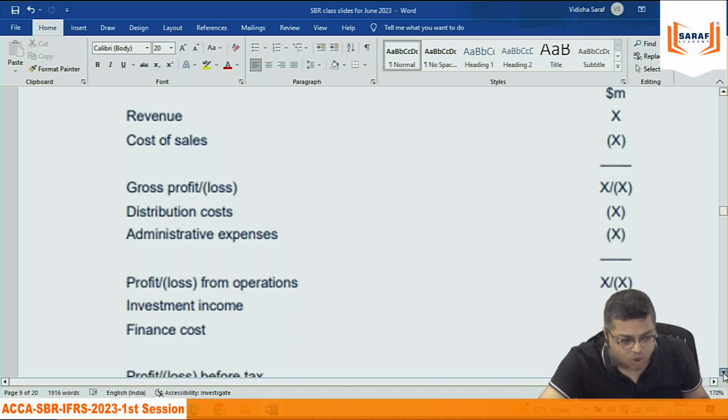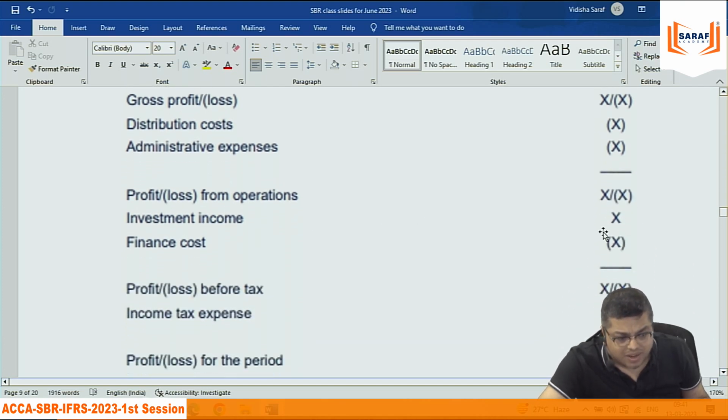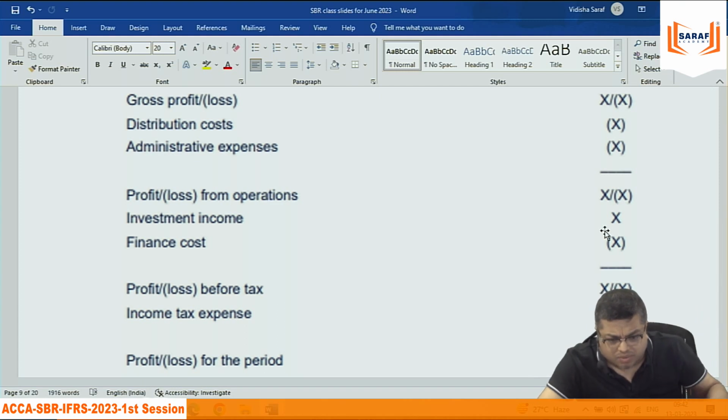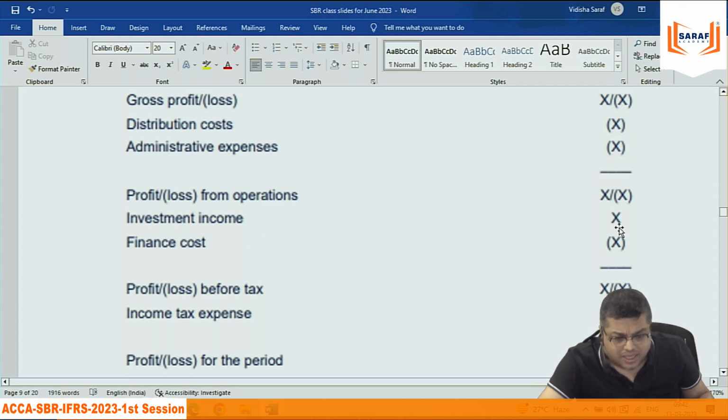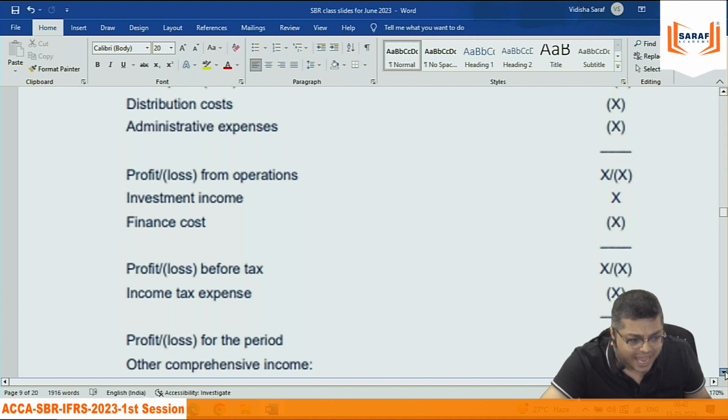By doing my business operation, how much I am earning. Then investment income. Suppose with surplus money I have done an FD, or invested in some property, or invested in gold or silver somewhere. The income from that is investment income, not my business income, but that is my income. Finance cost: I have taken a loan from banks or financial institutions, and on the loan I am paying interest. That is not treated as operational. Operation means doing business, teaching tuition, and incurring expenses to teach tuition. These are investment and financing. The balance becomes profit before tax.